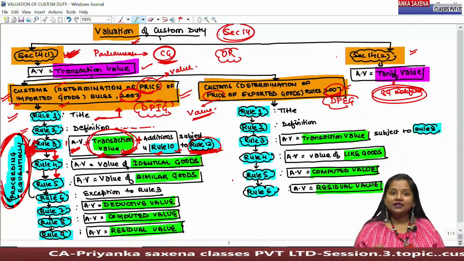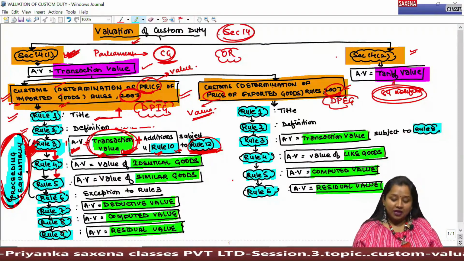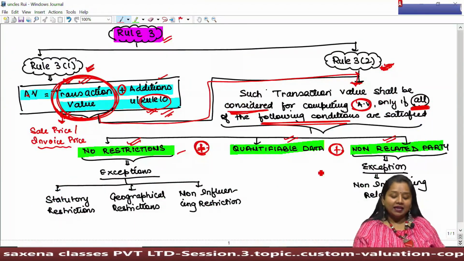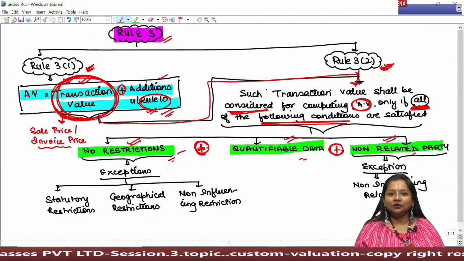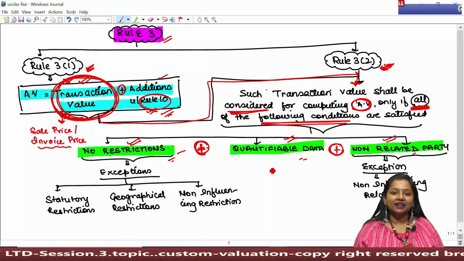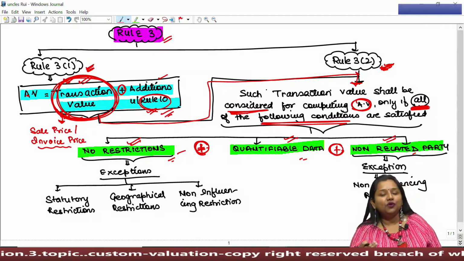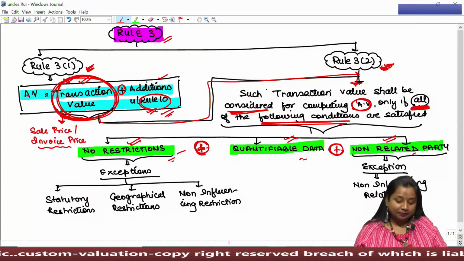They shall always determine this value initially, primarily under Rule 3, subject to the conditions given under Rule 3. And if these conditions get satisfied, then you always have to apply Rule 3. However, if any of these conditions does not get satisfied, then by proceeding sequentially, valuation shall be done under Rule 4 or Rule 5 and so on. That we will see over a period of time.